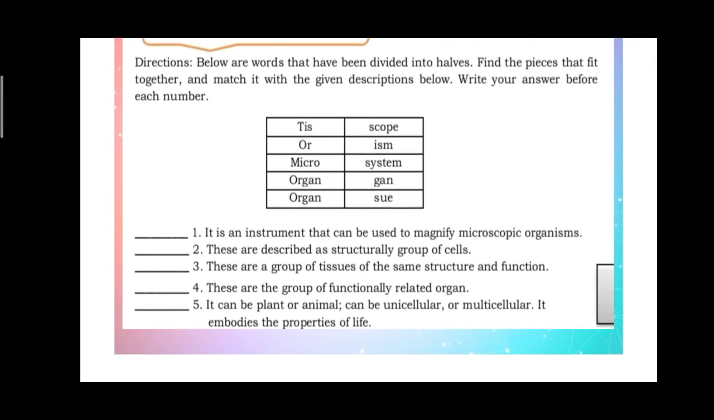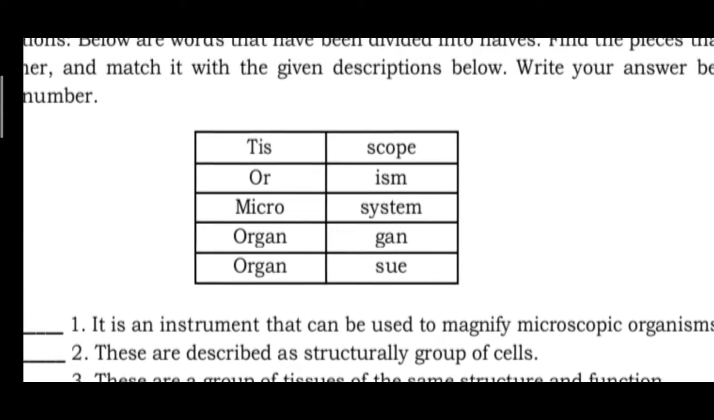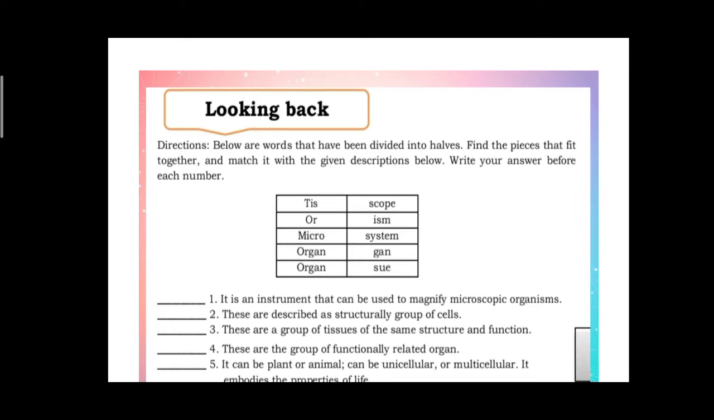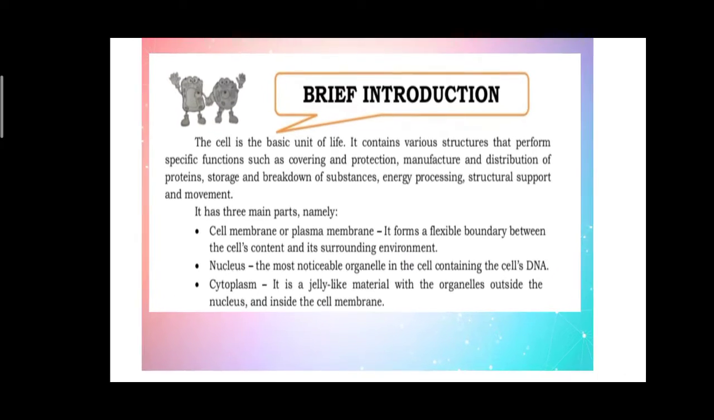Okay, for example po, it is an instrument that can be used to magnify microscopic organisms. So, answer is microscope. Okay, so yun yung magkarugtong. So, lahat ng sagot dyan is matatagpuan nyo dito sa taas kapag pinaglugtong natin yung mga words. So, yun po yung gagawin sa looking back. Okay, malinaw po ba?